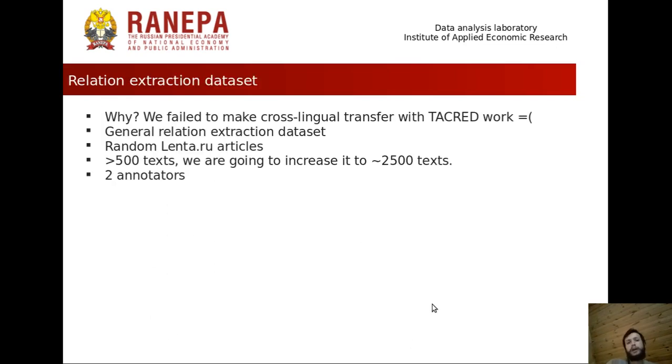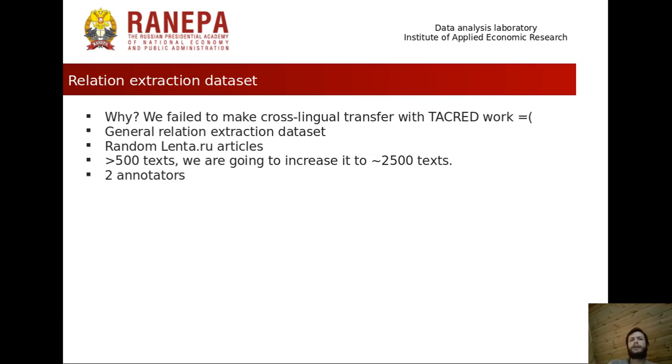First of all, why did we decide to do it? There were no relation extraction datasets besides FactRuEval, and the number of texts there was quite small. We also tried English cross-lingual transfer with TACRED, but it didn't work.